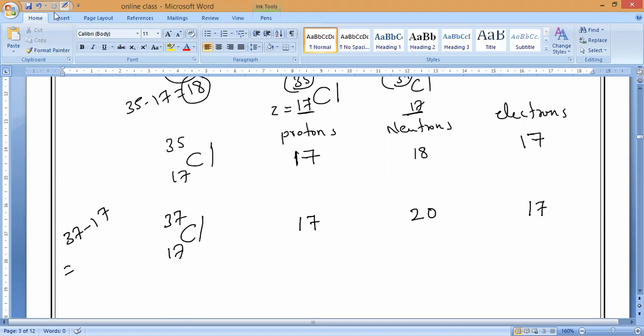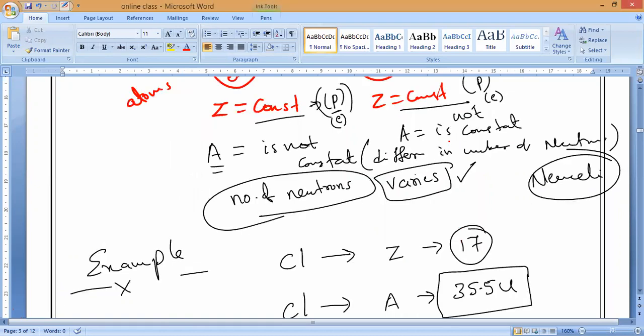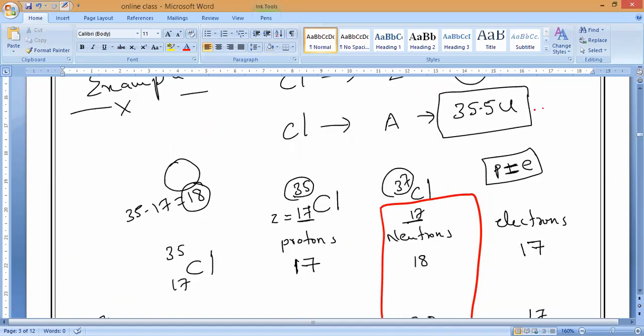So what varies here? Have you noticed it? Same atomic number, but the number of neutrons differs. This is what we call isotopes. Understand? So now, sir, then how did you find 35.5?